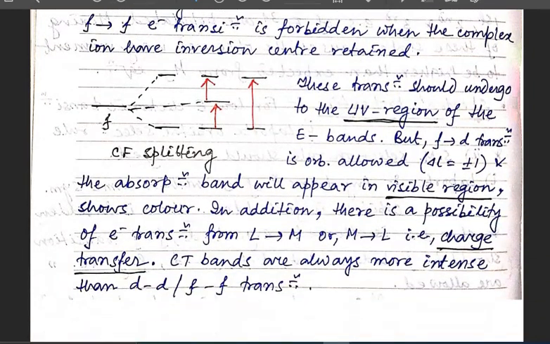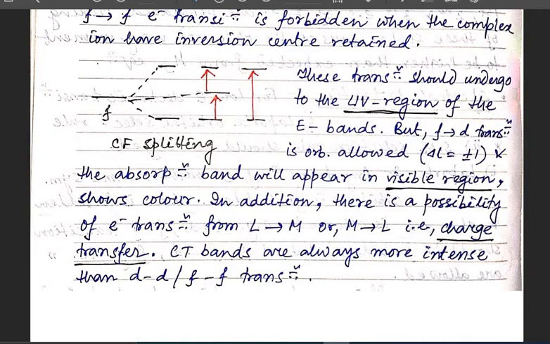Okay. So here I have drawn the CFT, meaning the crystal field splitting of the f subshell. So the three energy states should be there in case of the crystal field splitting of the f subshell.